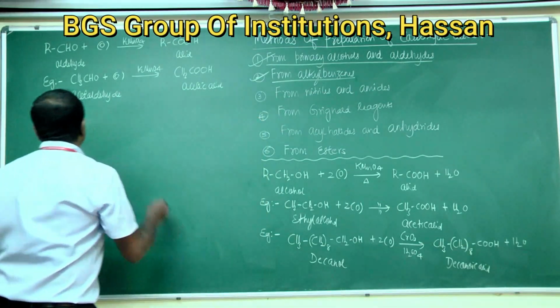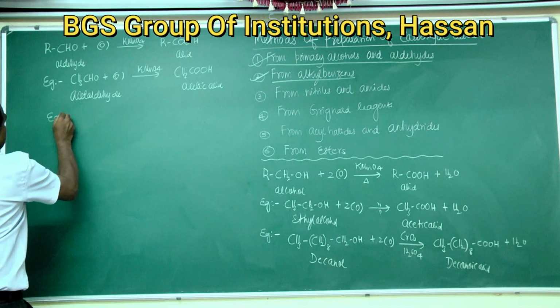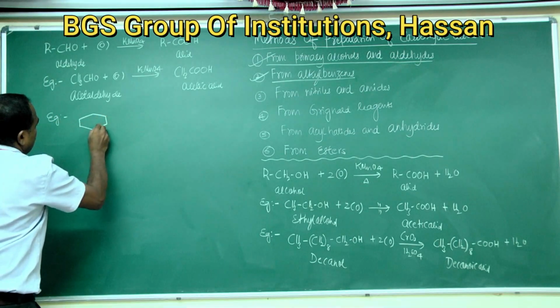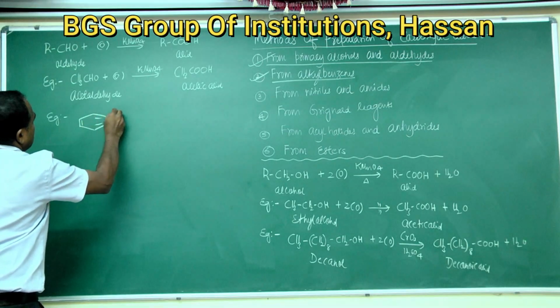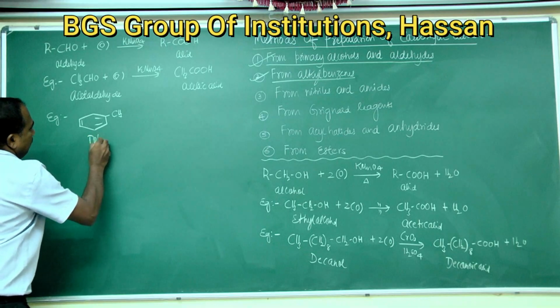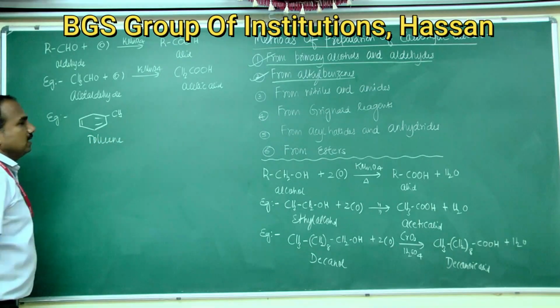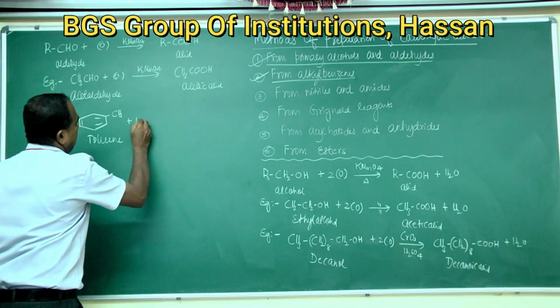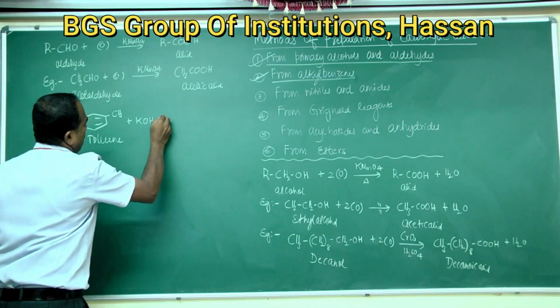So you take an example for the second method. Toluene, benzene ring connected to CH3. This is alkyl benzene called toluene, methyl benzene.